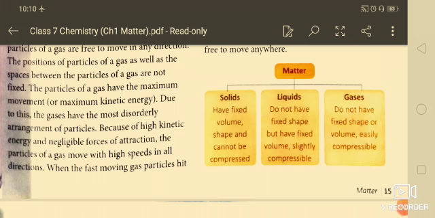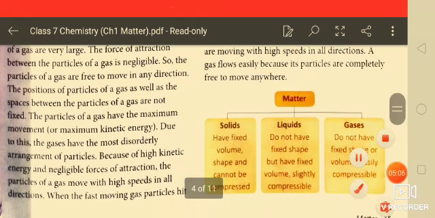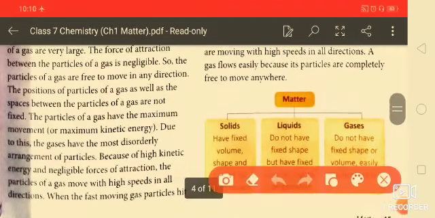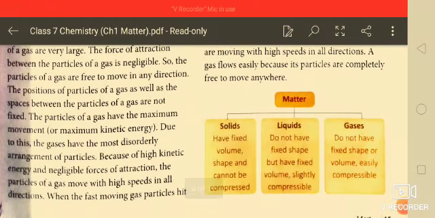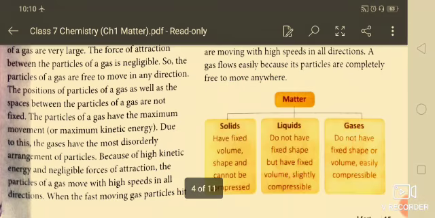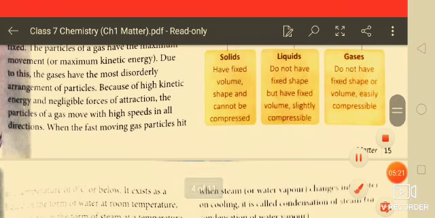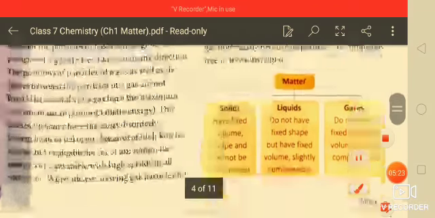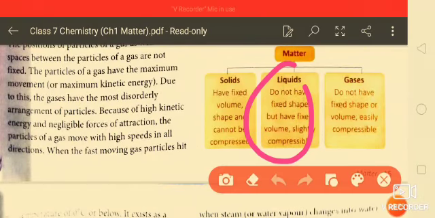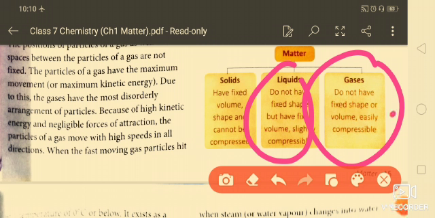So, see here, matter is classified physically into solids, liquids and gases. Here you will identify that a solid has fixed volume and shape, and it cannot be compressed. In the case of liquid, it does not have a fixed shape but has a fixed volume and can be slightly compressed. In the case of gas, it has neither fixed shape nor volume, and it is easily compressed.